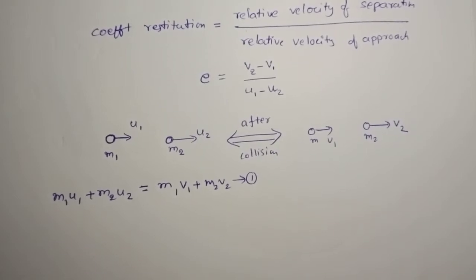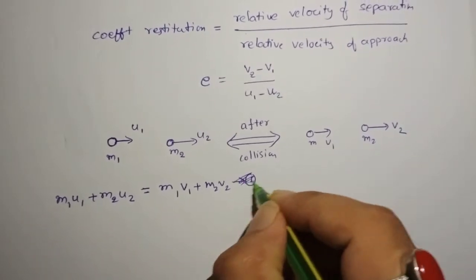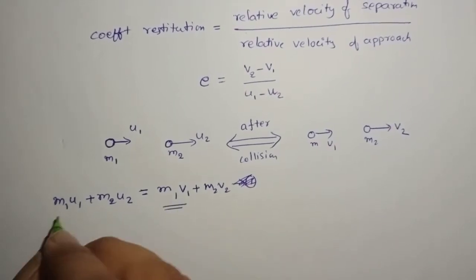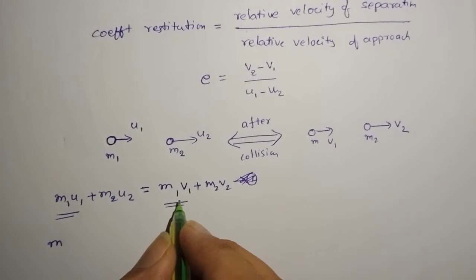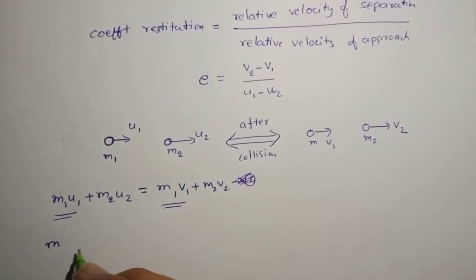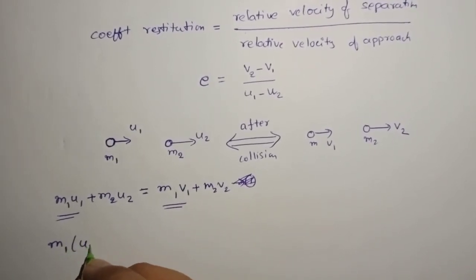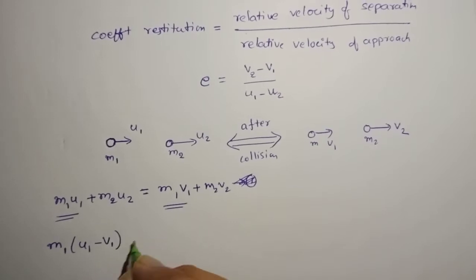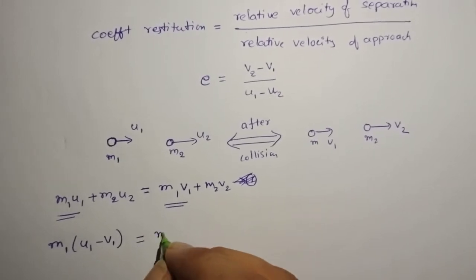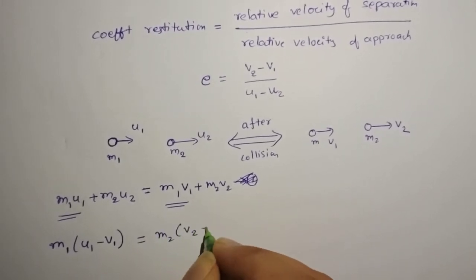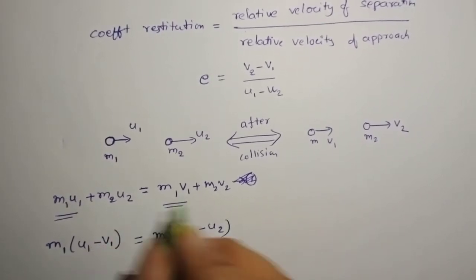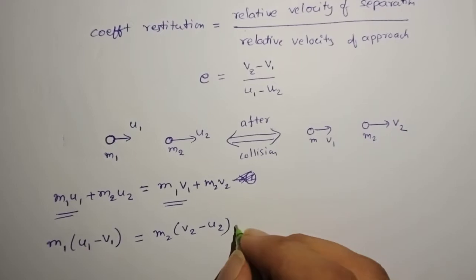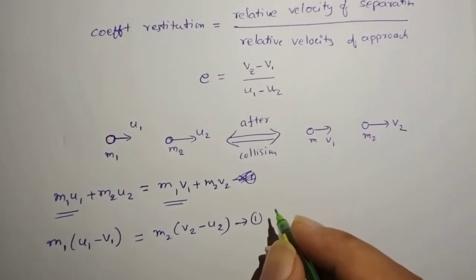I'll simplify this equation a little bit. I'll group the m1 terms together, so I'll throw this m1 v1 to LHS. What happens? m1 into u1 minus v1 will be equal to m2 into v2 minus u2. This m2 u2 is thrown to RHS. I'll name this as equation number 1.